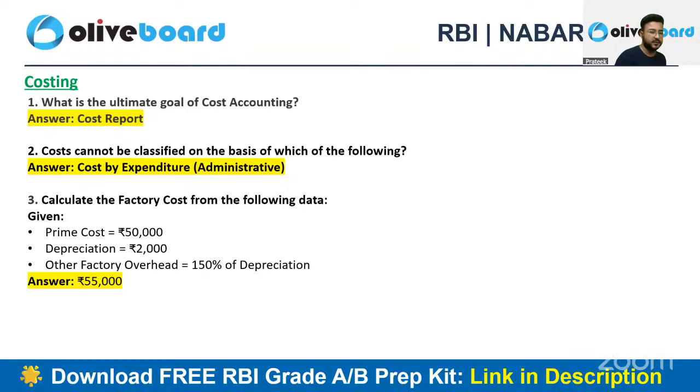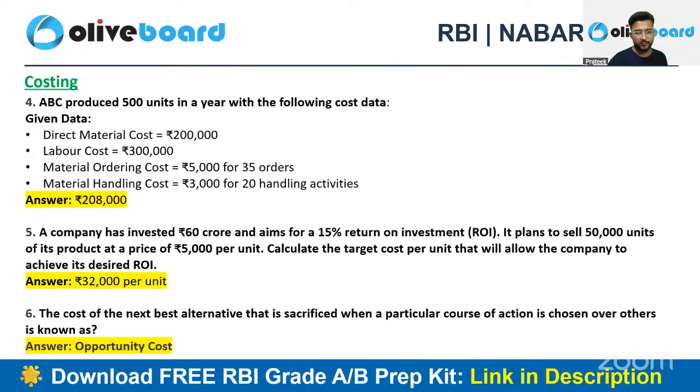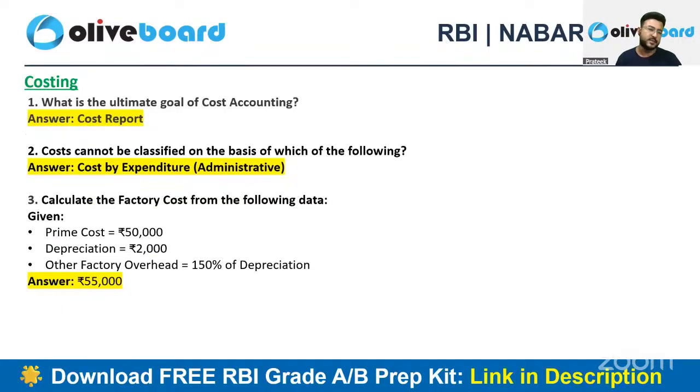So you need to add 50,000, 2,000 and 3,000, which is other factory overhead. 55,000 will be the correct choice. If this last line had not been written, we could have assumed it as administration cost, but as of now they have directly given a relationship of depreciation with the other factory overhead. That's why I'm taking it as part of my calculation, and we have done this question in the paid class, right?